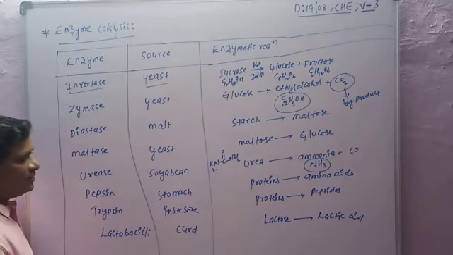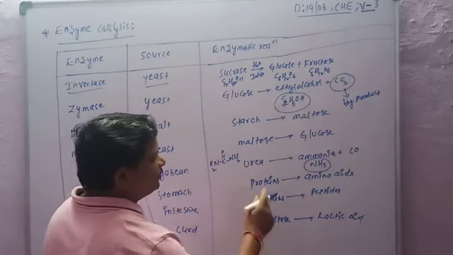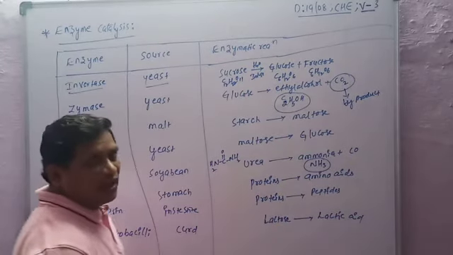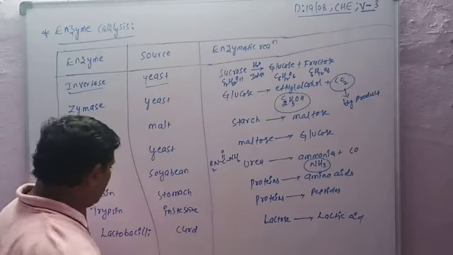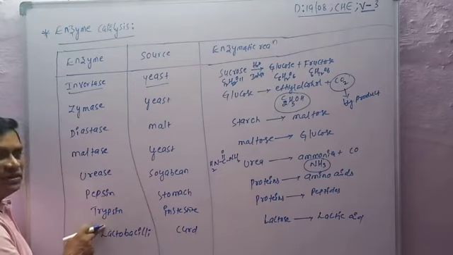The next enzyme is pepsin. It is present in the stomach, and its function is that proteins are converted into amino acids. The next enzyme is trypsin.